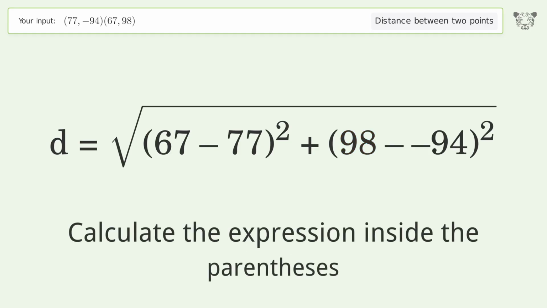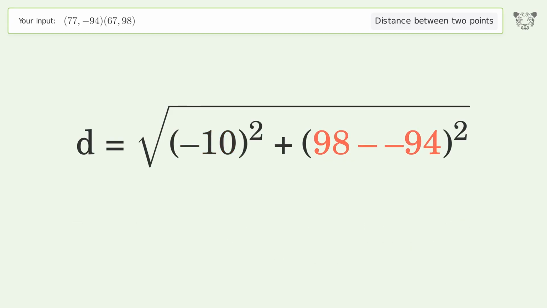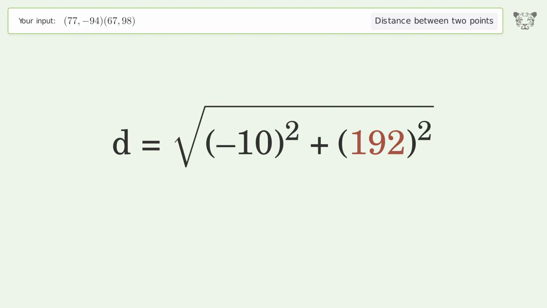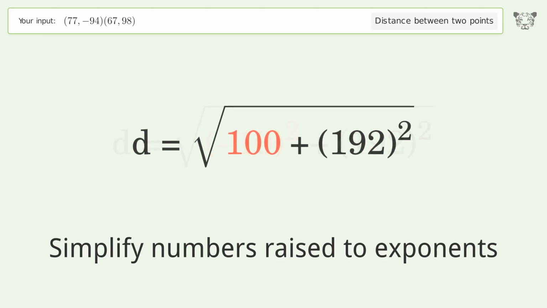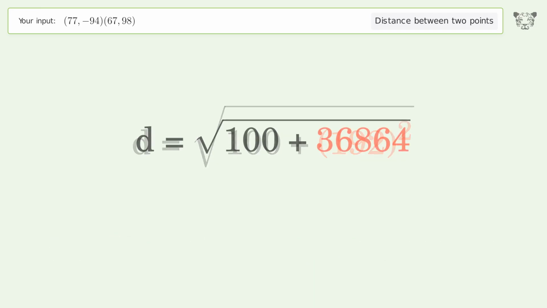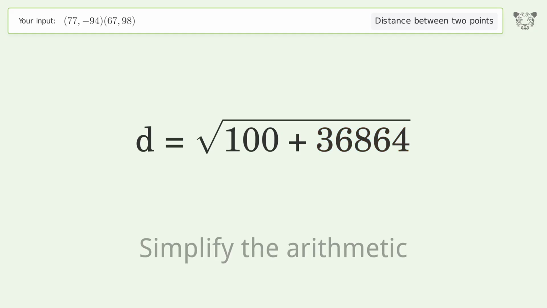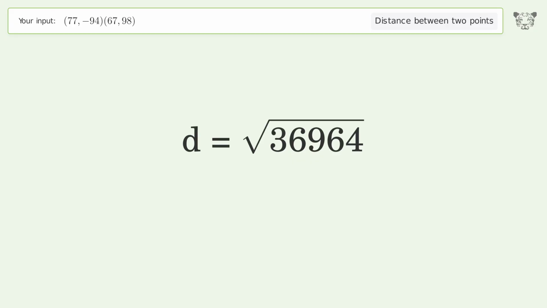Calculate the expression inside the parentheses. Simplify numbers raised to exponents. Simplify the arithmetic. And so the distance between the 2 points is the square root of 36,964 or 192.26.